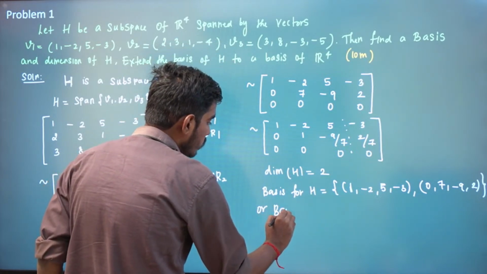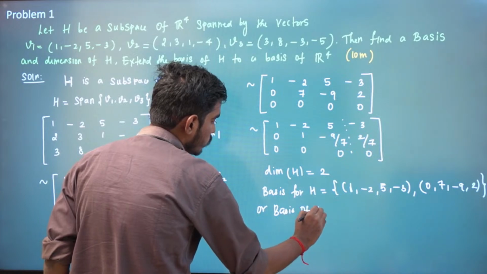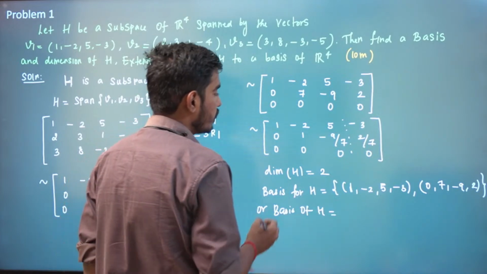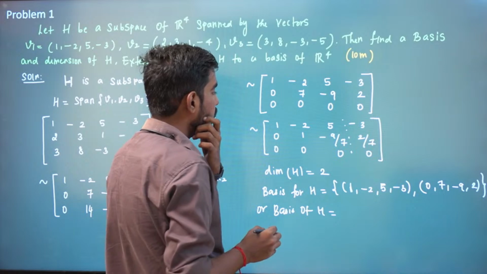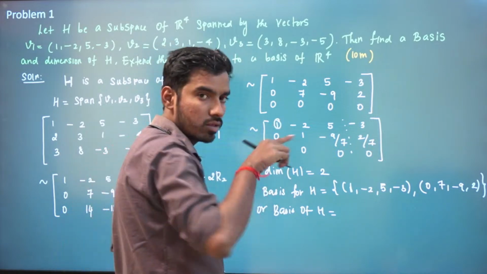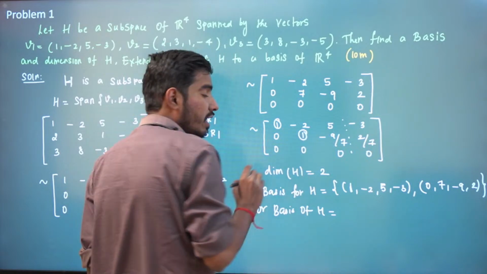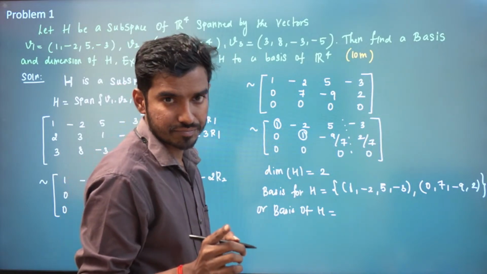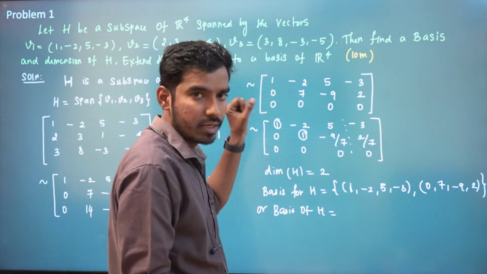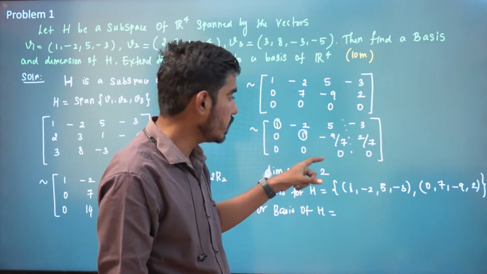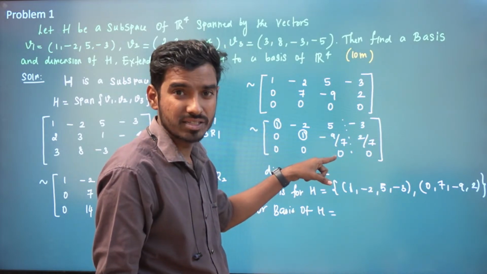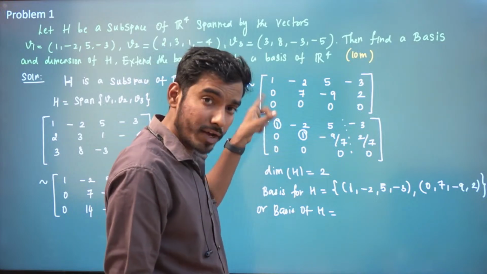Or I can also write the basis of H to be the following. Now you see the pivot element, right? The first row has a pivot element, the second row also has a pivot element, but here there is no pivot element, right? So the first row has a pivot element.